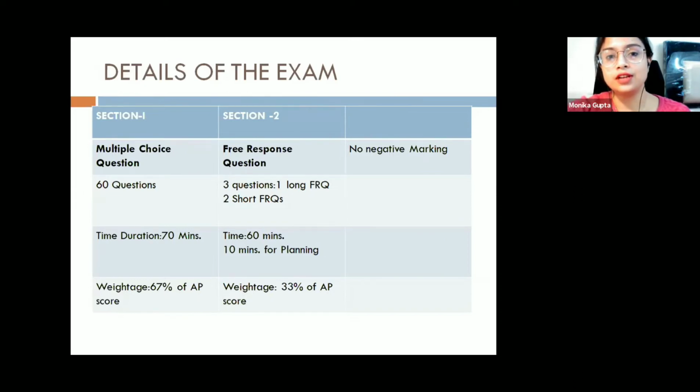The weightage here is 33% of the AP score for the FRQs. But one important thing to remember is that the long FRQ has 50% of the weightage from this 33%, and each short FRQ has 25%. That is why the long FRQ is very important in comparison to the short FRQ. The best part is there is no negative penalty or negative marking, so you can answer all your multiple choice questions.